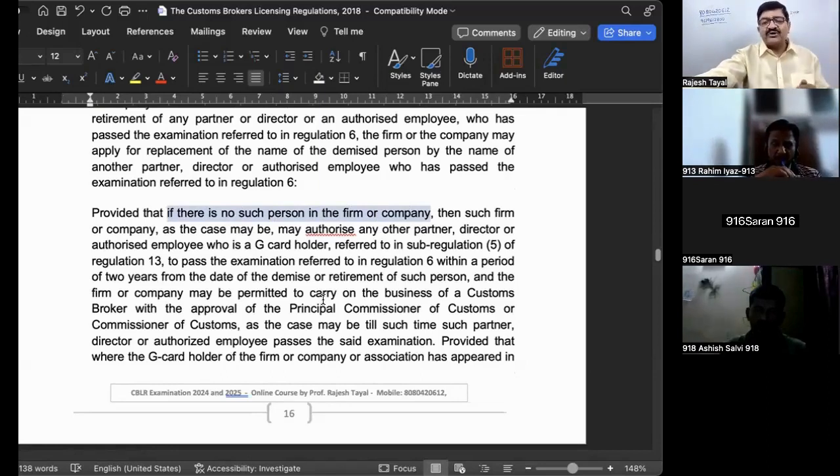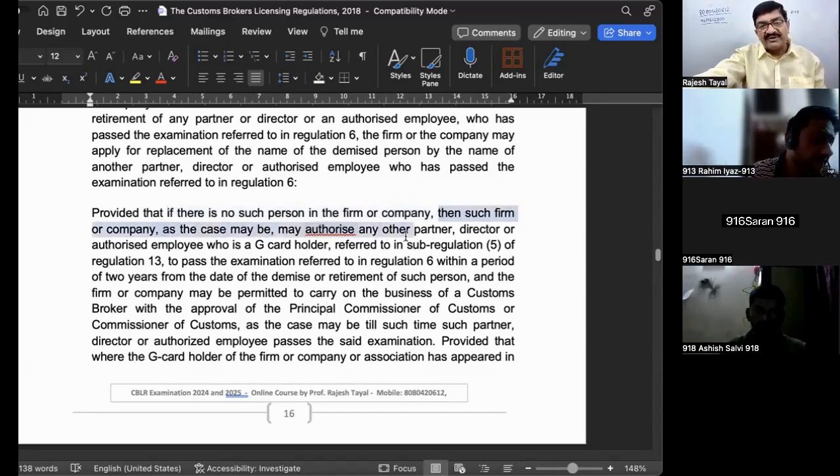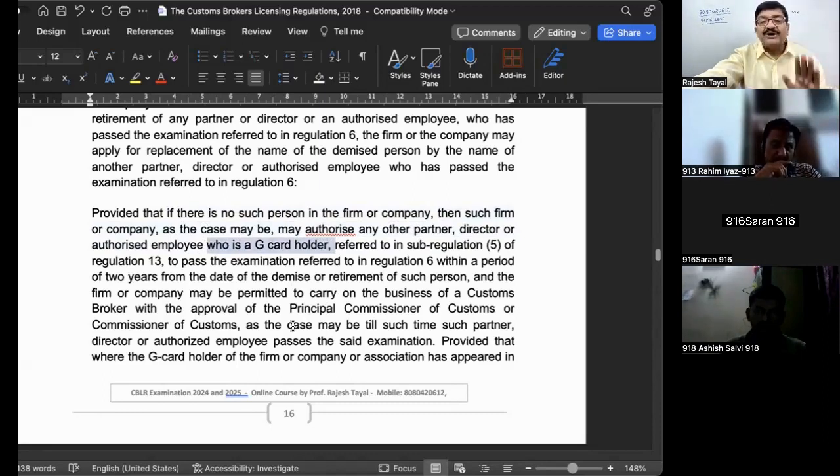If you already have some other qualified person, make an application for another license within a period of 60 days. And before that, as soon as there is a change, inform the change. But what happens if there is no other qualified person? Then this proviso becomes applicable. They say then such firm or company, as the case may be, may authorize any other partner, director, or authorized employee, but who is a G card holder, who must be a G card holder.